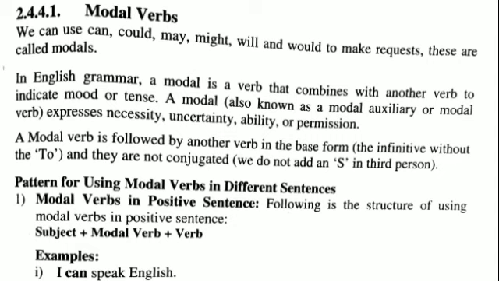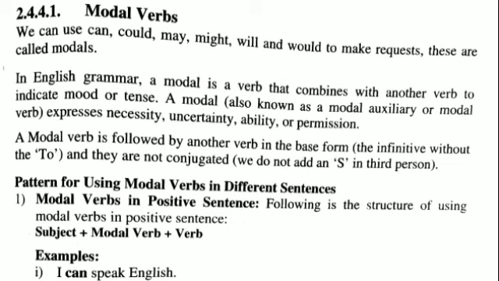A modal, also known as a modal auxiliary or modal verb, expresses necessity, uncertainty, ability, or permission. A modal verb is followed by another verb in the base form, an infinitive without the to, and modals are not conjugated. We do not add an s in the third person.